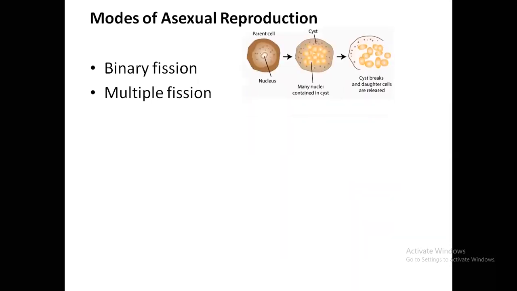Now the second mode is called multiple fission. Multiple means many. When a single cell divides to form many cells. Here you can see a single cell is dividing to form many cells, or a single microorganism is dividing to form many microorganisms. That is called multiple fission. Next is budding.